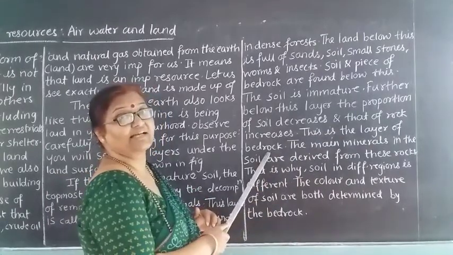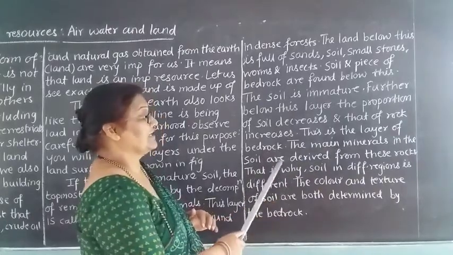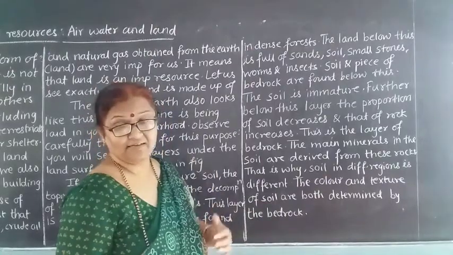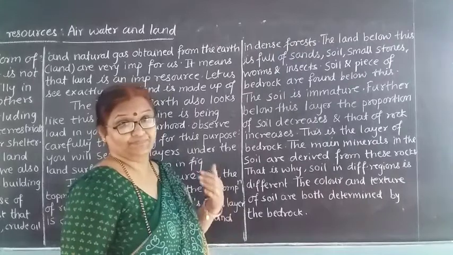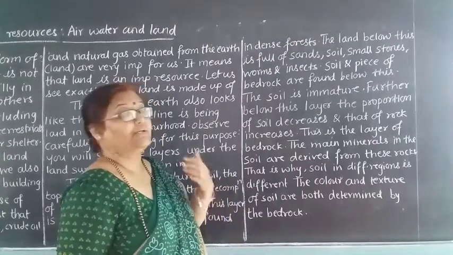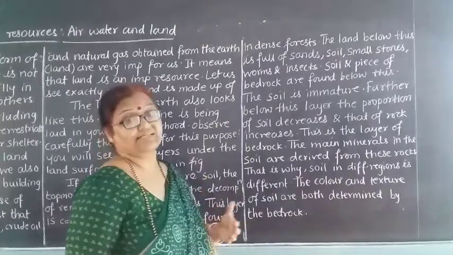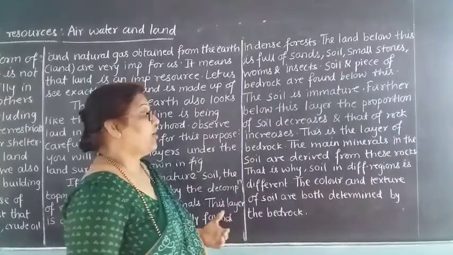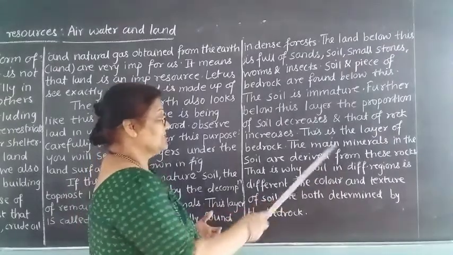This we call bedrock. The main minerals in the soil are derived from these rocks. The main minerals, खनिज ज्याला आपण म्हणतो, metals, non-metals, metalloids, all these things we are getting from these rocks.